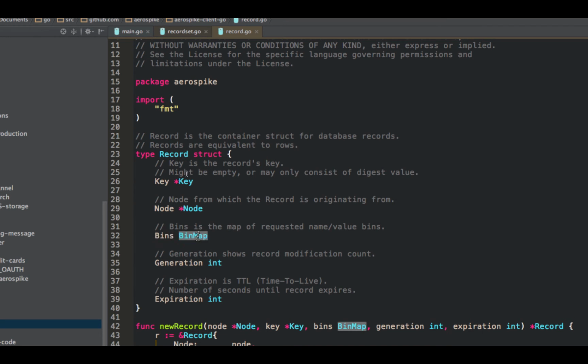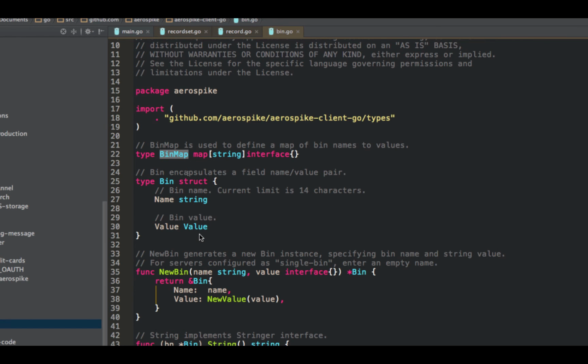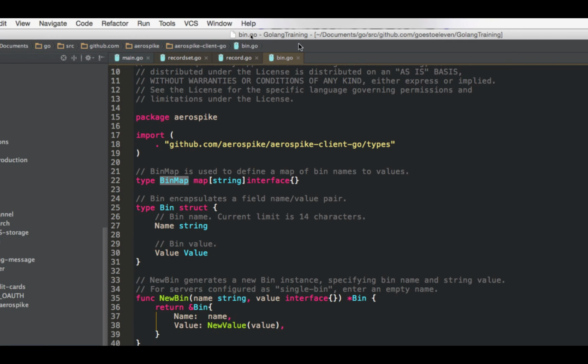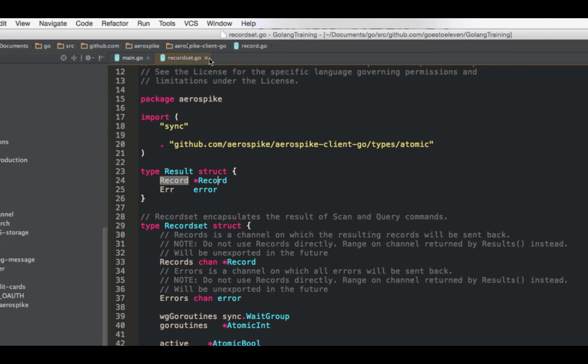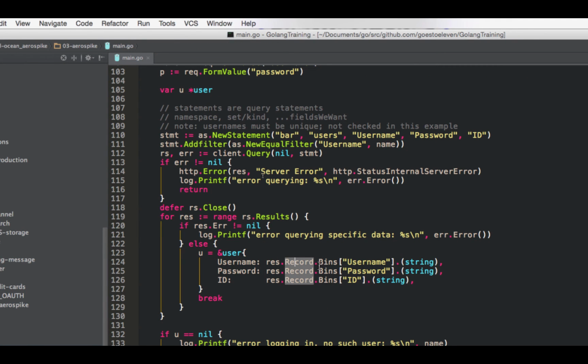The bins is a bin map of basically what we looked up, a map from string to empty interface. We told it we were interested in username, password, and ID. So we've got these bins, our map from string to empty interface. We can give it one of these things that we told it we were interested in, and then we just convert it. We assert that this interface is of type string, and that creates our user based off of that.